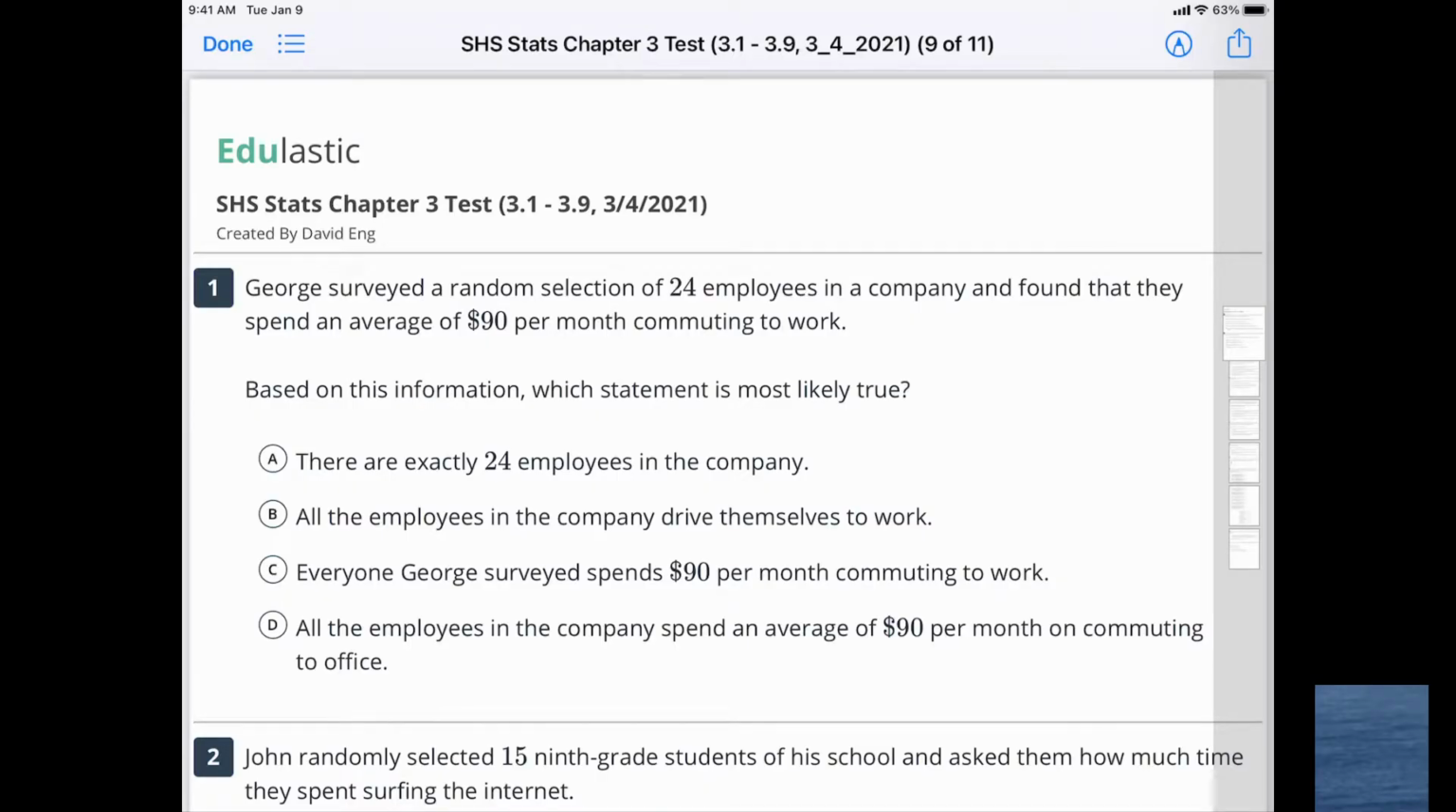Hey guys, let's go over the Chapter 3 test taken March 4th, 2021.